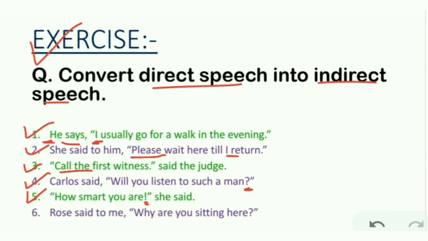Number 6. Rose said to me, "Why are you sitting here?" Rose asked me, as you can see, a "why" question and the question mark at the end. So Rose asked me why I was sitting there. You have to put a full stop at the end.